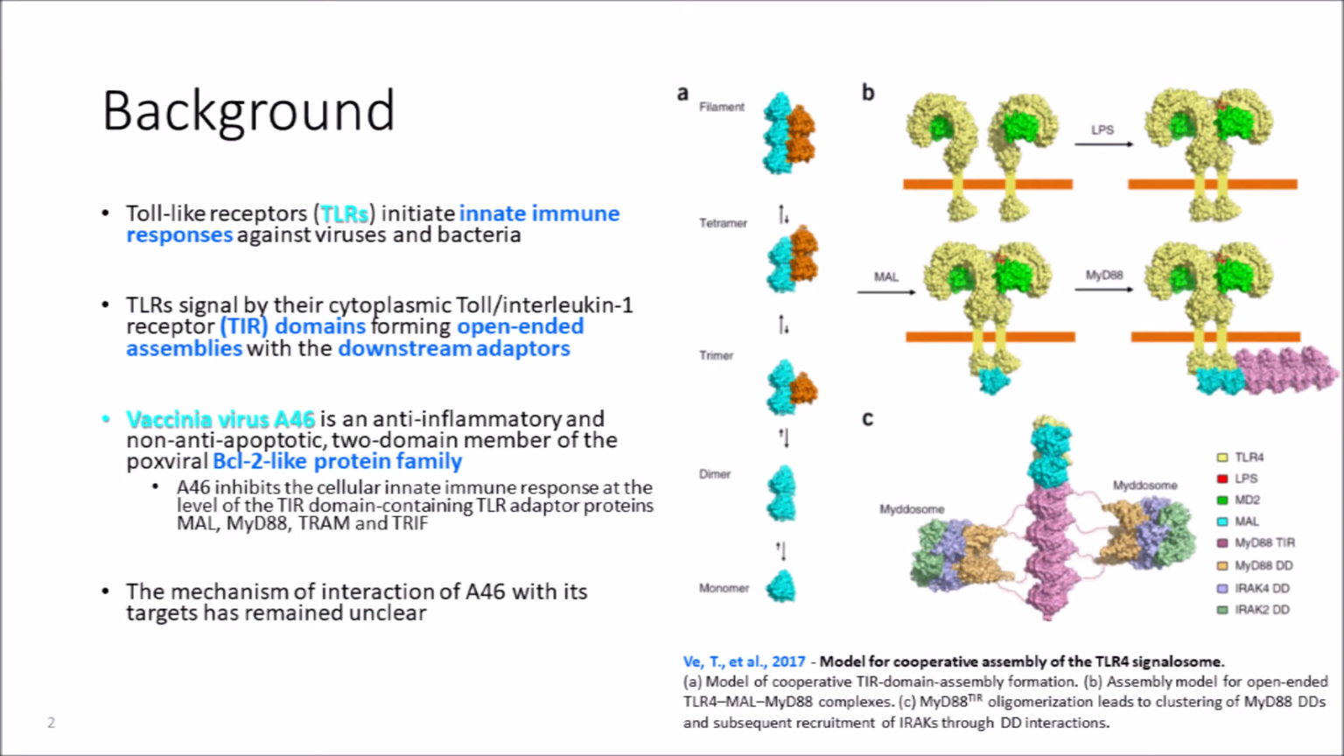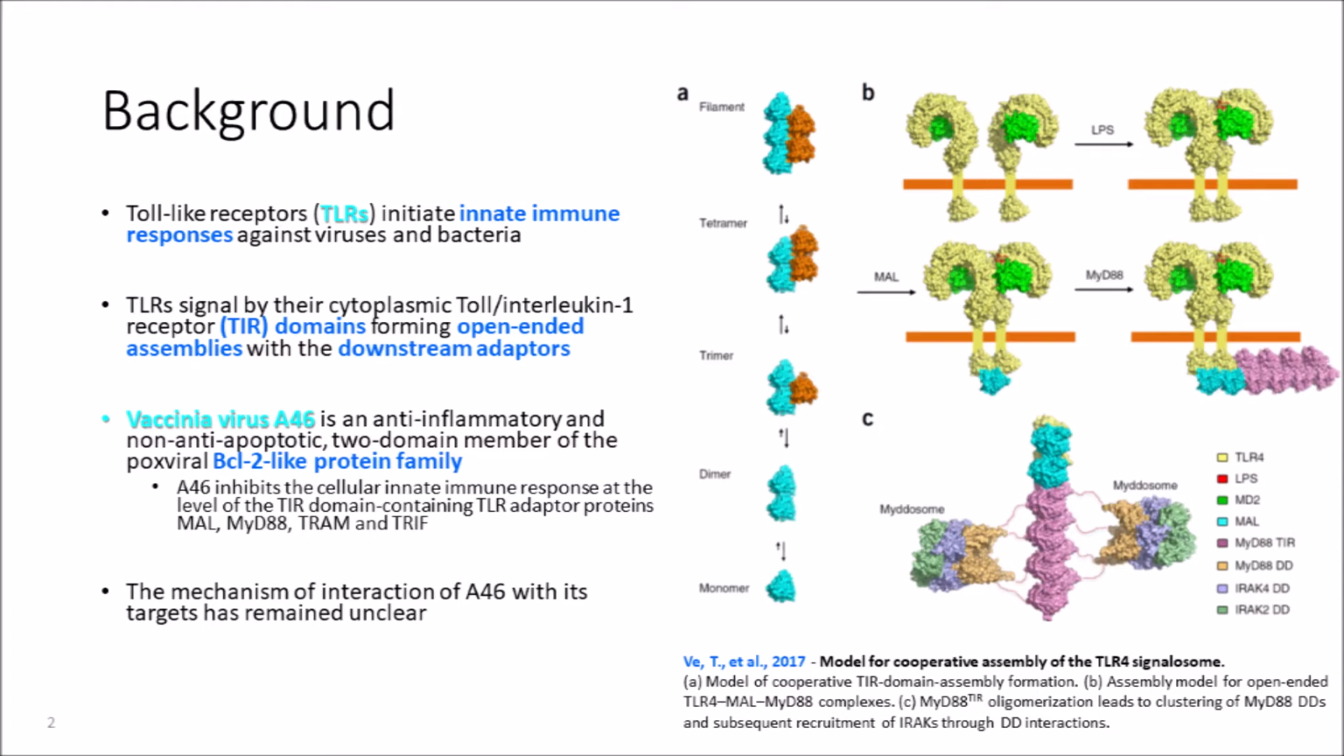Toll-like receptors initiate the innate immune responses against infectious organisms. They signal through their TIR domains by forming open-ended assemblies with the downstream adapters. These adapters, namely MAL, MyD88, TRAM and TRIF, are inhibited by Vaccinia virus A46, a member of the poxviral BCL2-like protein family. However, the mechanism of interaction of A46 with its targets had remained unclear to this point.